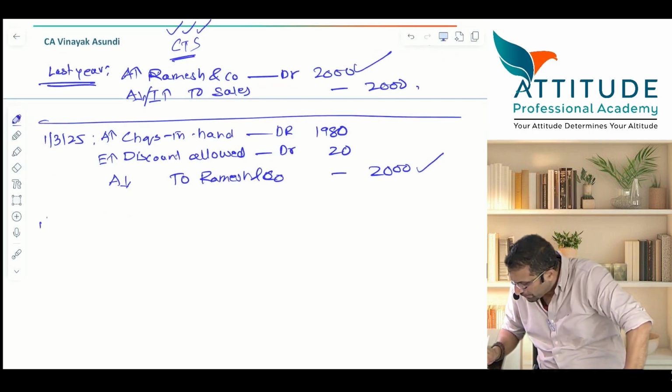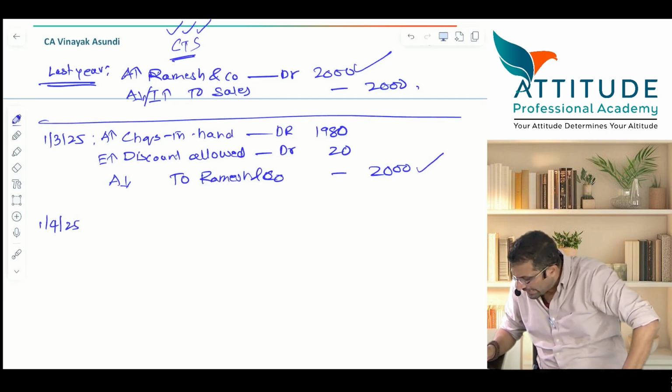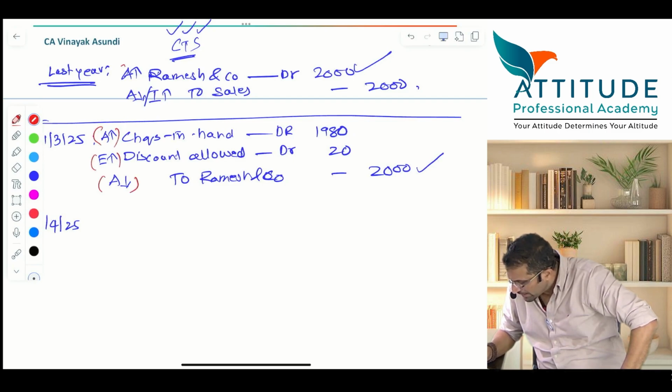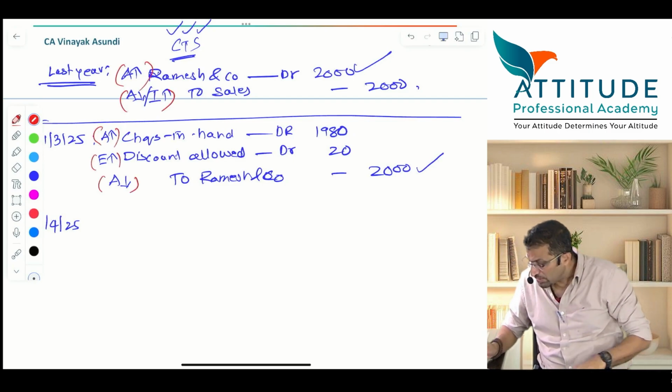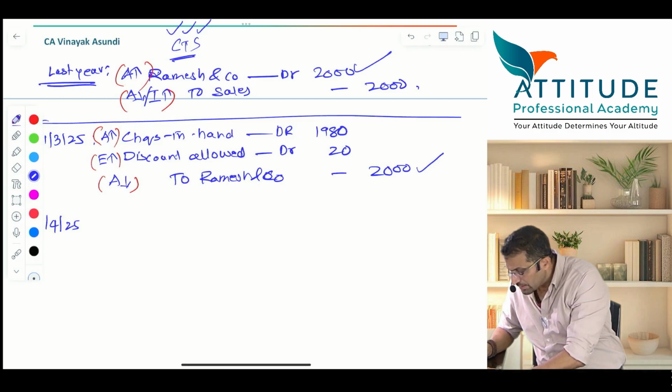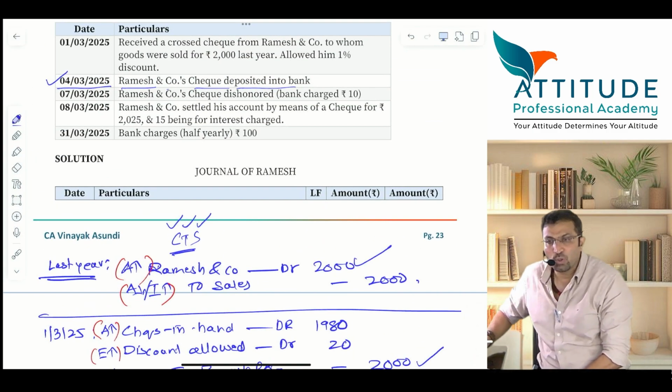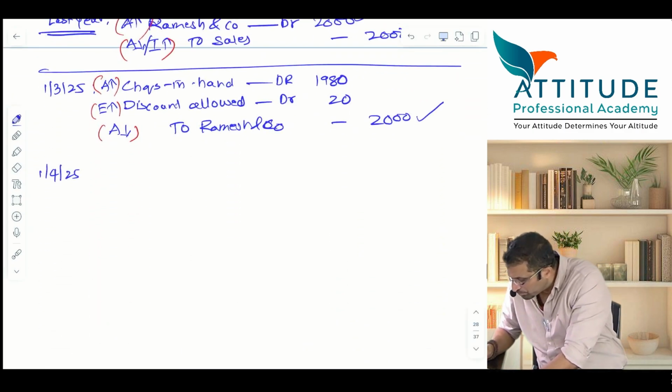Now on 1/4/2025. What I put in the bracket now is very important. Is that clear, guys? Okay. Please tell me, on 1/4 what has been done? Ramesh check deposited into bank. Please tell me the answer.